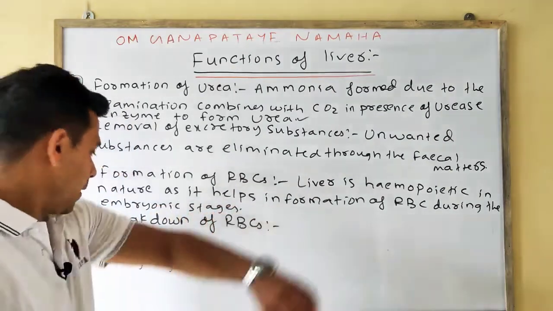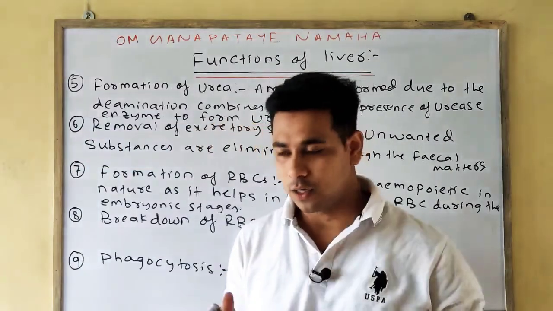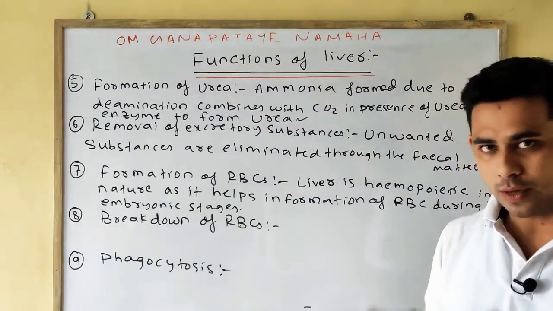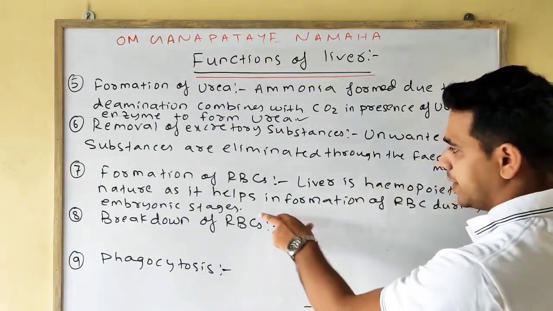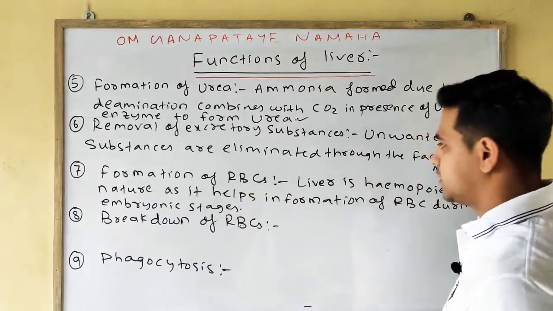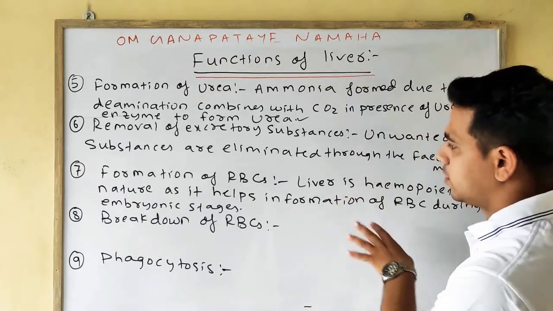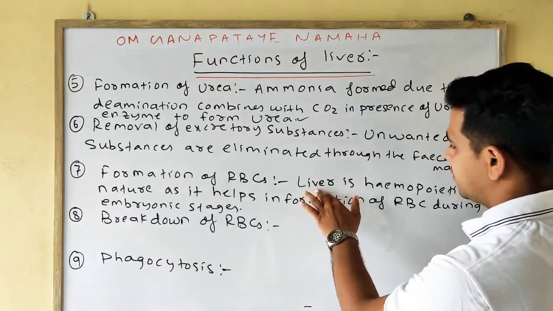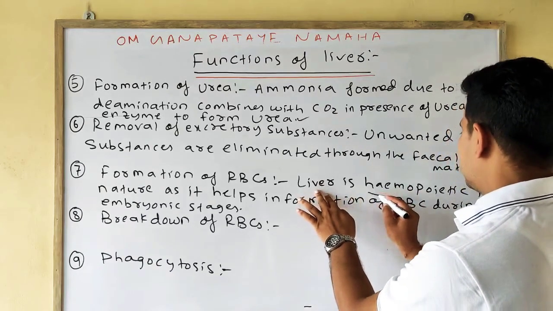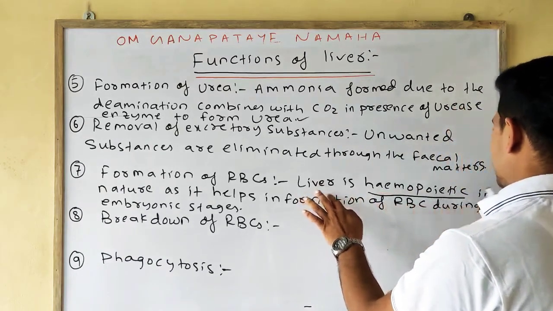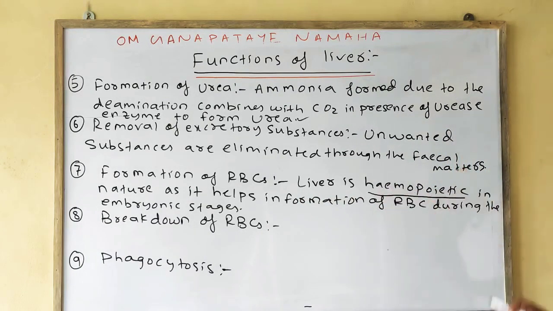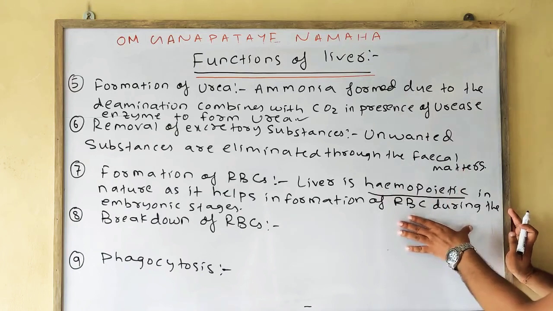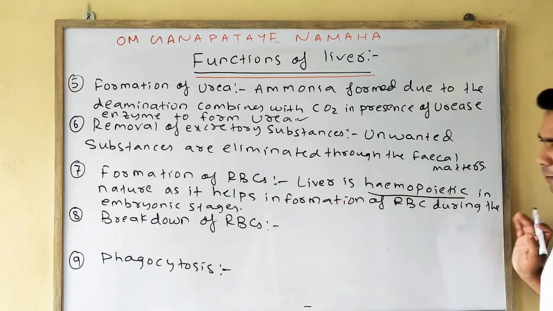Okay, that means when the fetus or embryo is in the mother's womb, during the embryonic stages, the red blood cells are formed by the liver. That is why the liver is called hemopoietic in nature, as it helps in the formation of RBC during the embryonic stages.